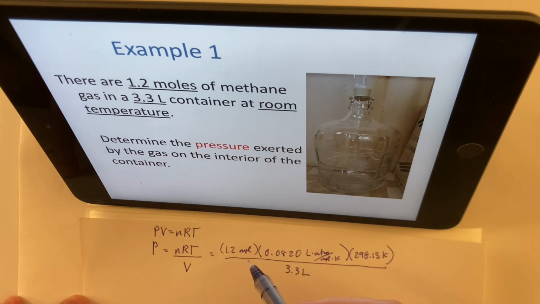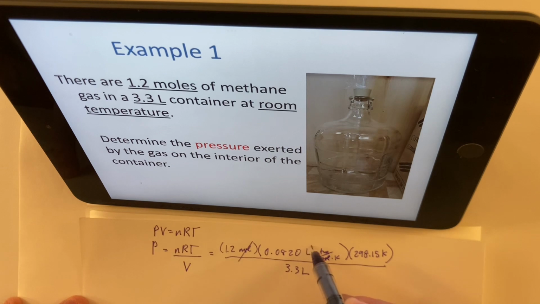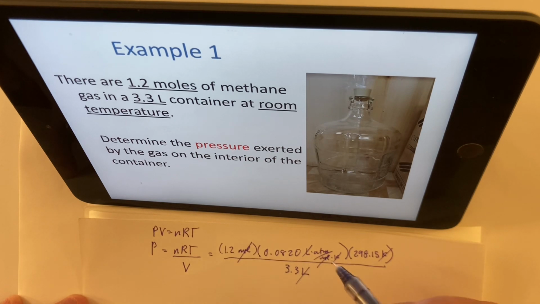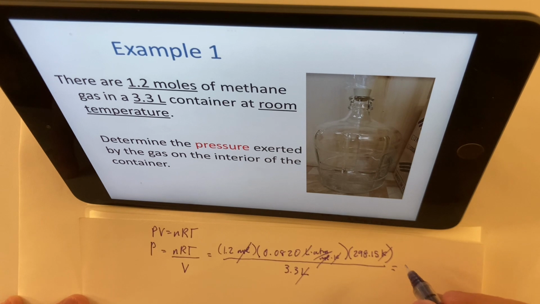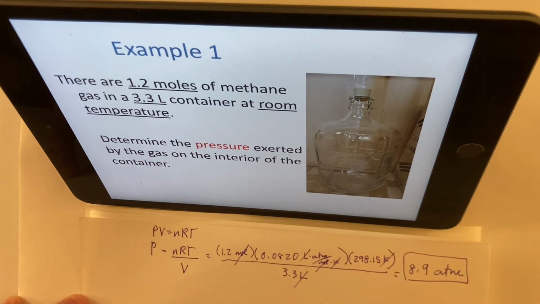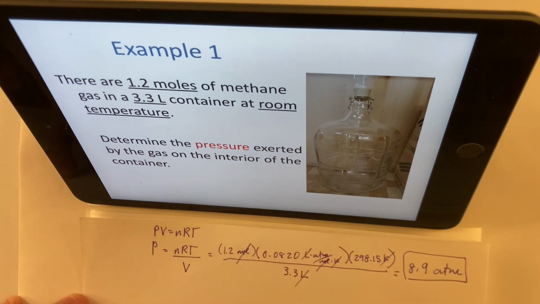So we can see in terms of units, mole and mole cancel, liter and liter cancel, Kelvin and Kelvin cancel, and that's going to leave us with atmospheres. That's comforting. So try putting it in your calculator, and you should get 8.9 atmospheres. That's a good amount of pressure. 8.9 atmospheres. I sure hope that particular container can stand that 8.9 atmospheres. And that seems a little high.